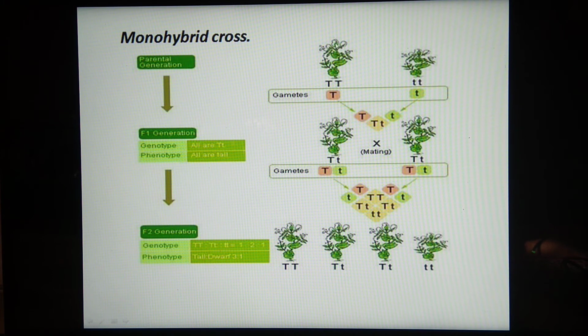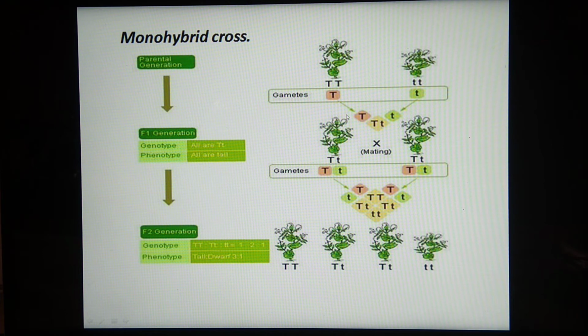For homozygous tallness, capital T is responsible, and for the homozygous dwarf plant, small t is responsible. During gamete formation, separation of these genes takes place, and only one gene will enter into the gamete as it involves meiotic division. Because of meiosis, because of reductional division, in the gamete only one gene is present.